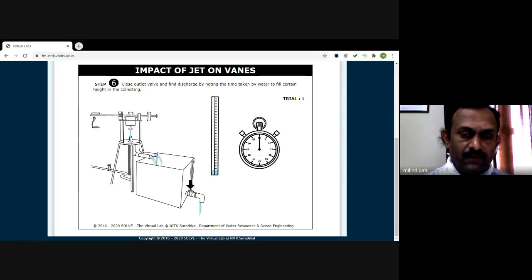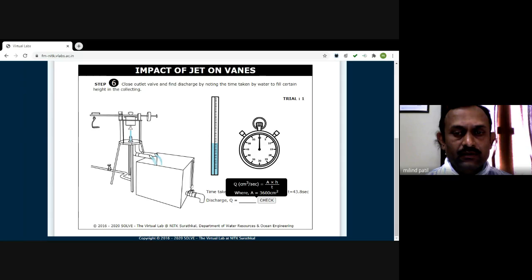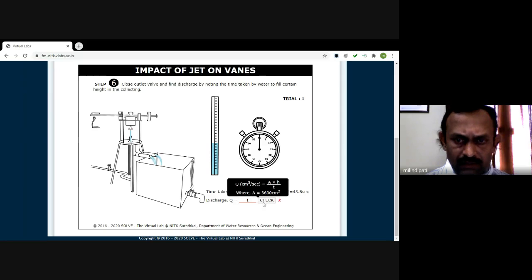Now what we will measure first is the discharge. For this, put this cork in the off condition, measure the time and measure the height. The time taken by the water to fill 5 centimeter height of water is 43.8 seconds. So the discharge we can obtain using the simple formula, area into height of water in the tank divided by T. The answer is 410.96. Remember, you must perform this calculation on your calculator. Find the answer, put the answer here.